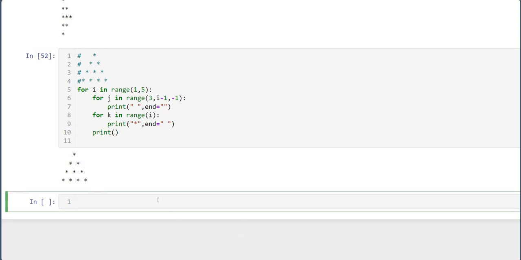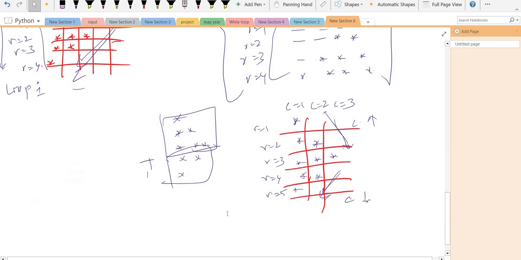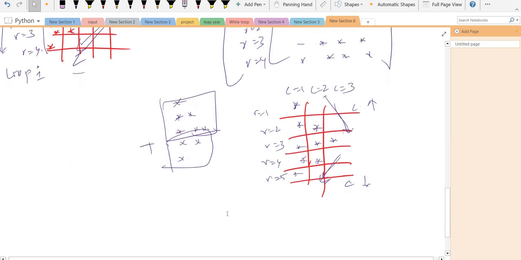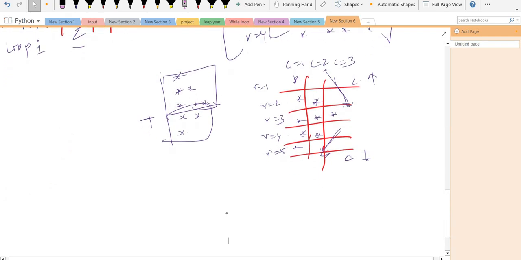Let's make one more last pattern, for numbering: 1 2 3 4 5 6 7 8 9. We want the pattern of 1 2 3 4 5 6 7 8 9 10.